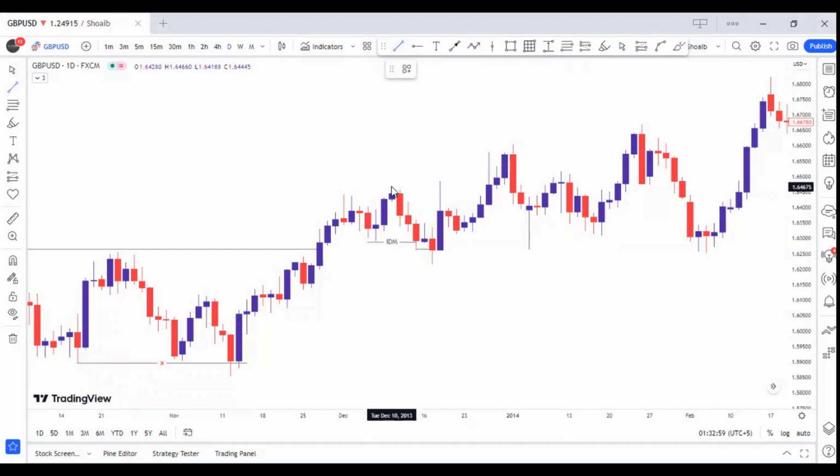Now, let's check this high. See, this candle high is not closed above the previous high and the candle traded higher by wick only. So, this is also a liquidity sweep.